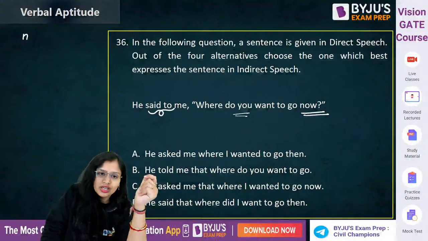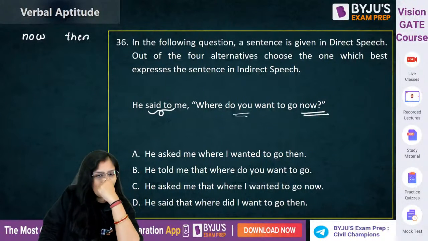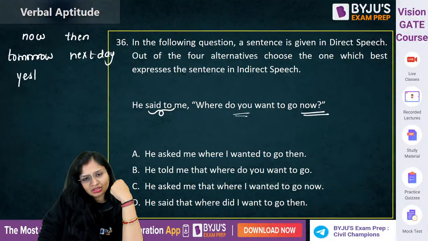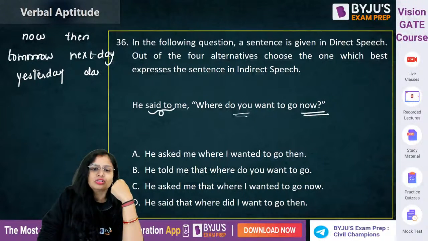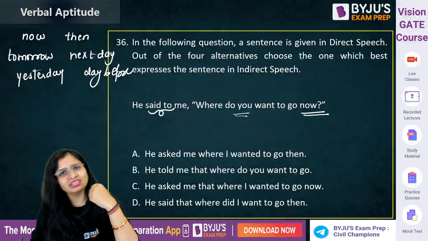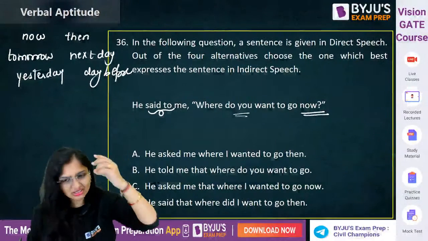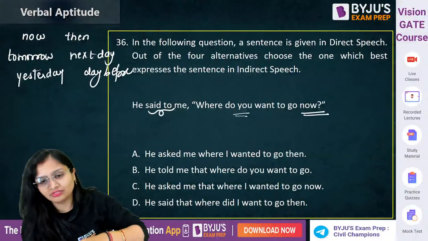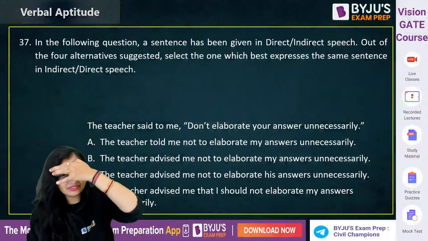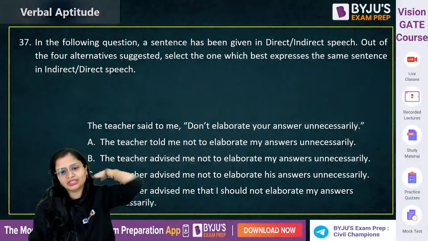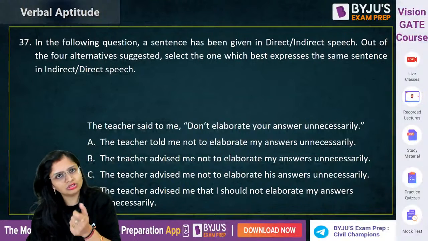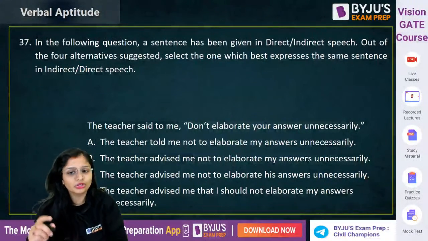Now in direct becomes then in indirect. Tomorrow becomes the next day. Yesterday becomes the day before. So this you need to know. ये तो पढ़ा होगा English में in your 7th, 8th, I guess. So now will become then. So you guys were correct. Only mistake you made in that conversion. Okay. 37th. Again, converted into indirect speech. The teacher said to me. So instead of said to, you can use told also, advised, inquired, commanded, anything. But what you use here?